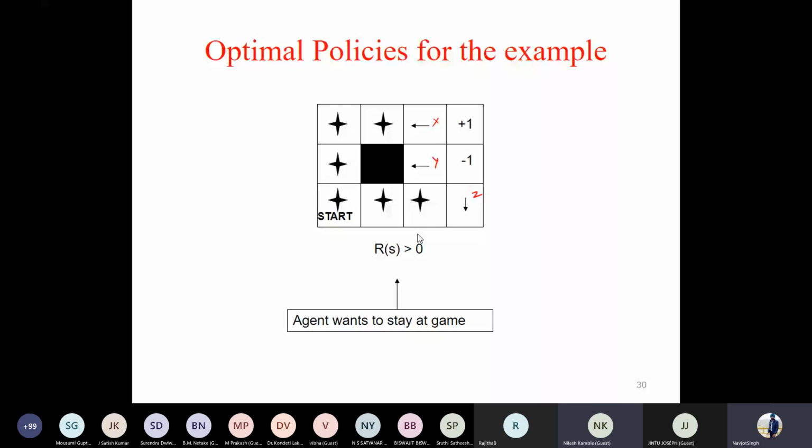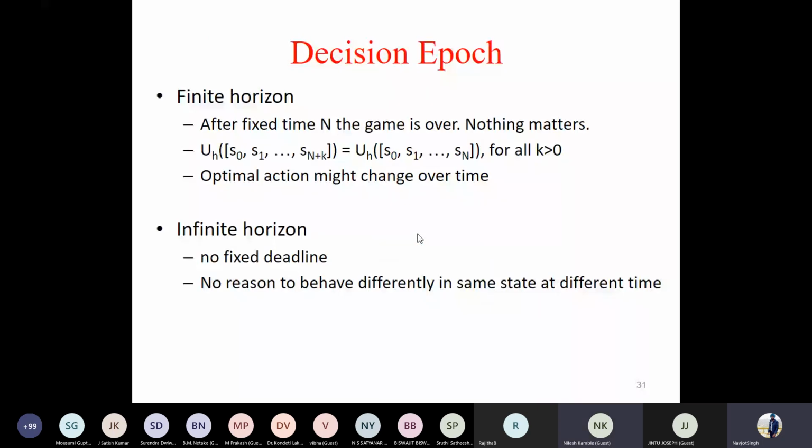Now, moving ahead, let's talk about time horizon. There are certain games where there is a time limit, or maybe a limit on the number of moves. So after a fixed amount of time, a fixed number of iterations or moves, the game will finish. It does not matter what extra you perform. Then there is the concept of infinite horizon, where there is no time bound. You can take as much time as you want.